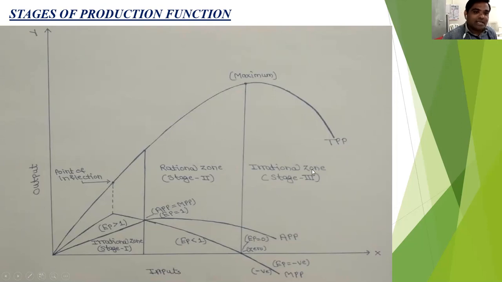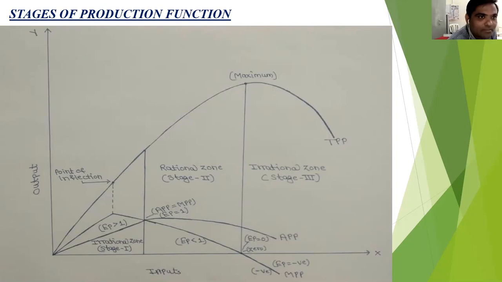So this stage, the irrational zone or stage 3, is also called the double loss irrational zone, because of the two reasons that I already told you. First, the reduction in production, and second, the unnecessary use of the inputs. Due to this, stage 3 is called the irrational zone.